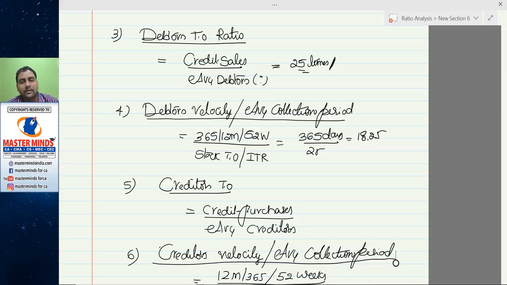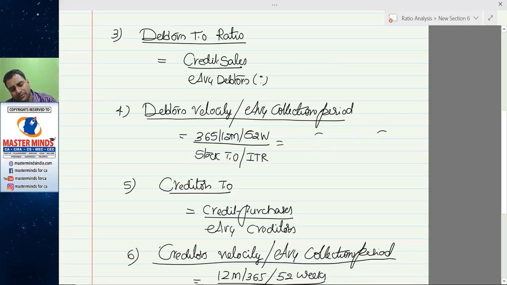That means for collecting each payment we require 18.25 days. So we can interpret it as credit sale frequency, or as the number of payments collected, the frequency of each payment.